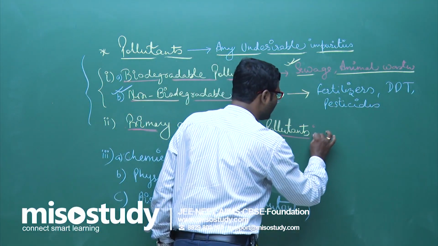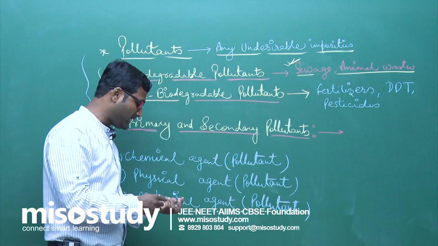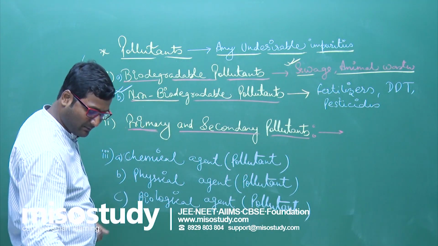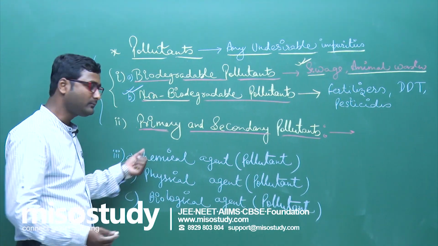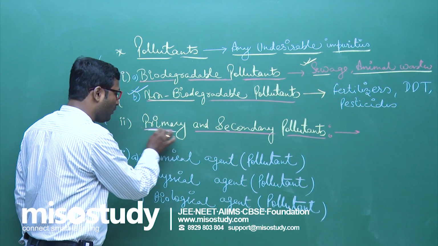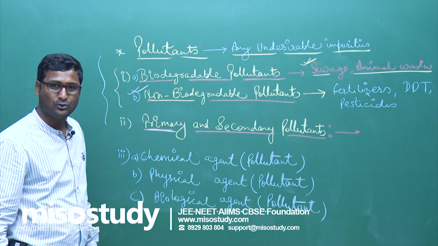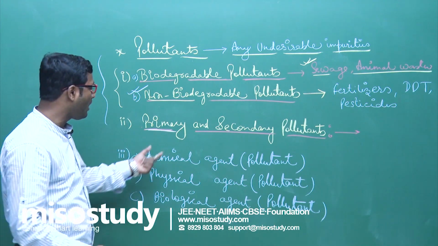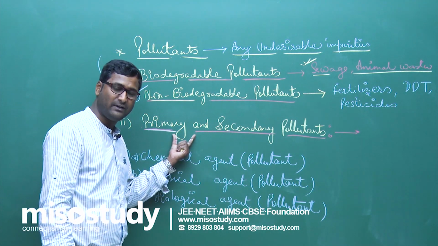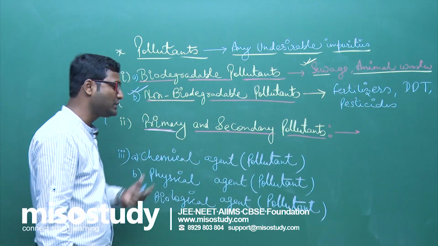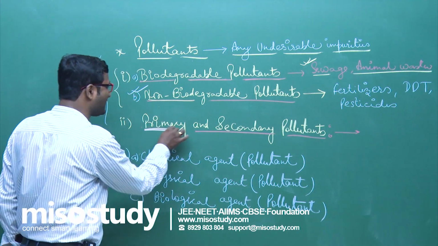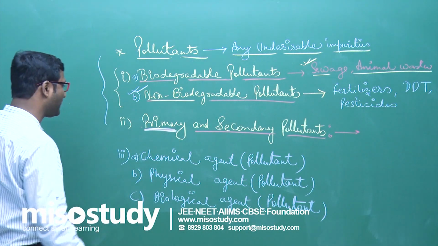Now let's come to the next one, primary and secondary pollutant. If anyone asks you what do you mean by primary pollutant and secondary pollutant, look: those pollutants which directly enter into the environment and do not change their composition are known as primary pollutants.